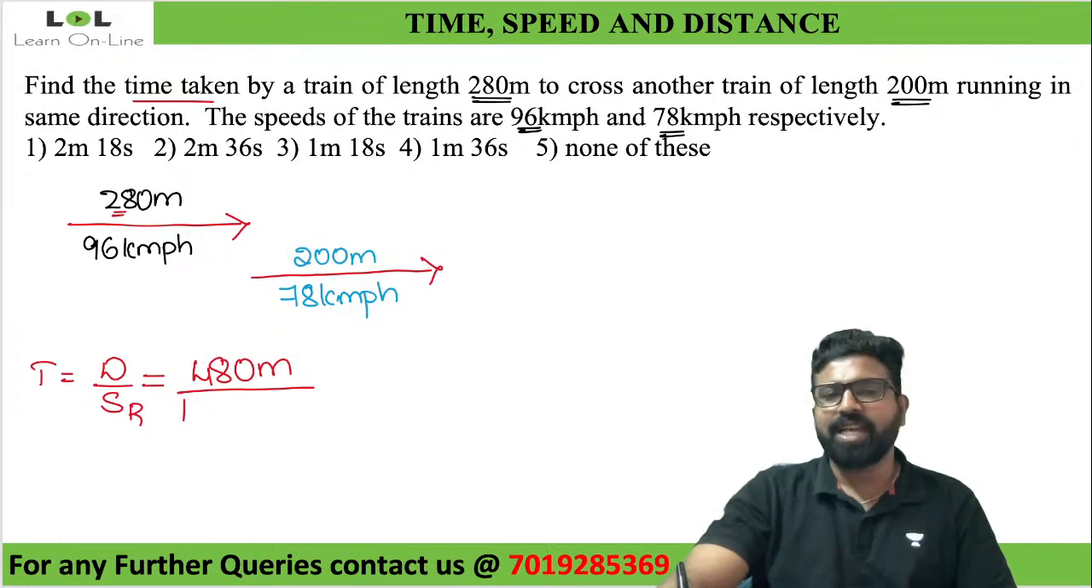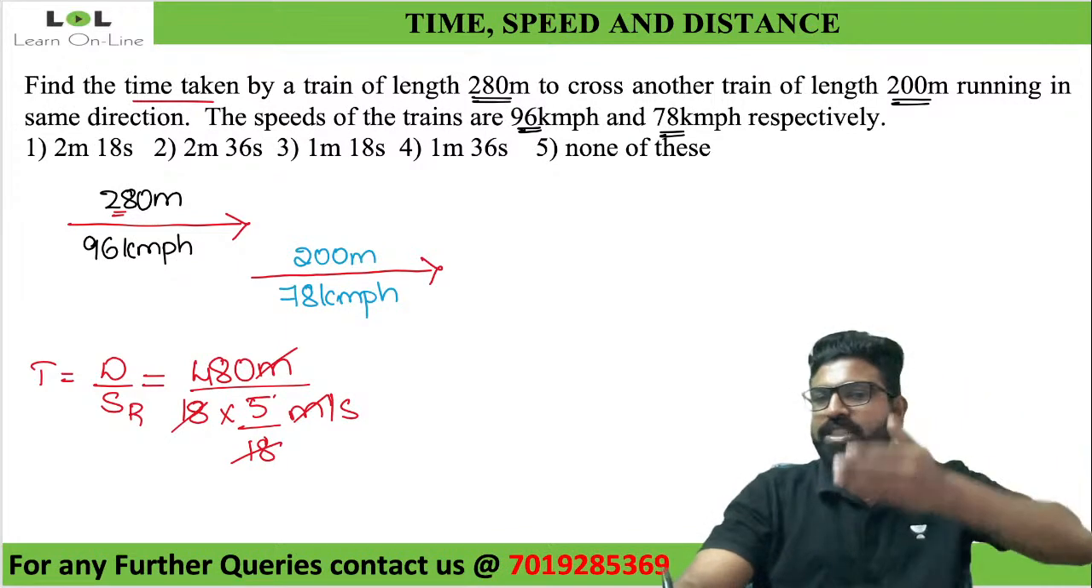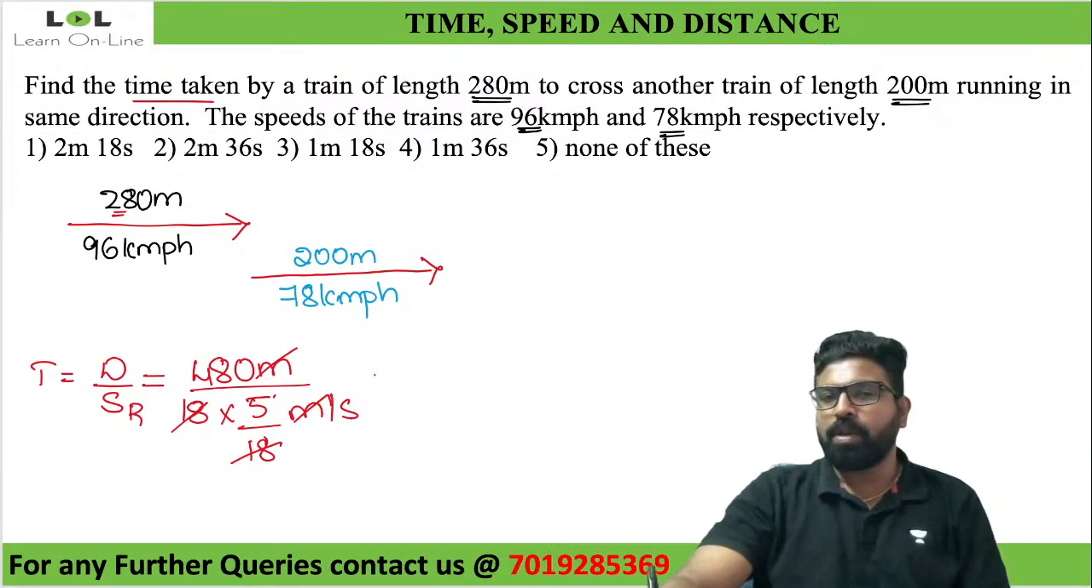78 plus 8 is 86, plus 10 is 96, so 18 kilometers per hour. The moment you see kilometers per hour, you have to write it as 5 by 18 meters per second. So 18 gets cancelled, and 5 can be written as 10 by 2. So 10 by 2 means 480 times 2 by 10, the zero gets cancelled, 48 double meaning 96 seconds.